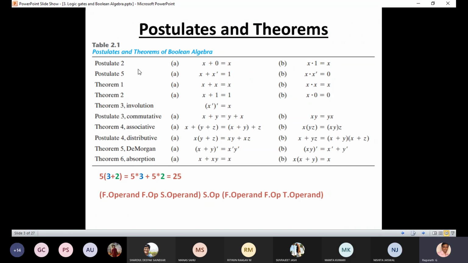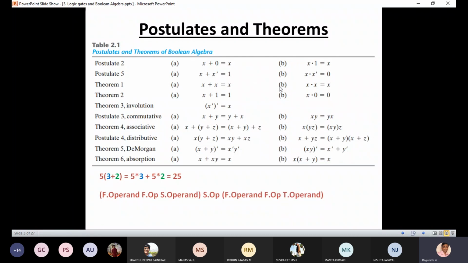Don't worry. So postulates are like alphabets. From that we can reduce any kind of things. And this is postulate 5: x plus x bar equal to 1. The duality is that the plus is replaced by the dot, and 1 is replaced by 0.